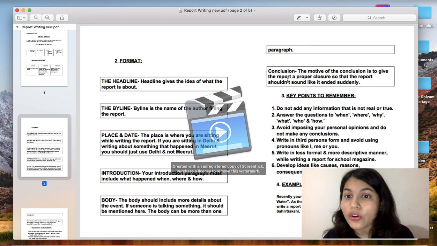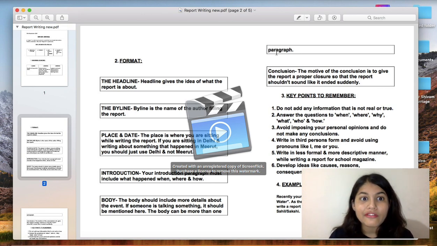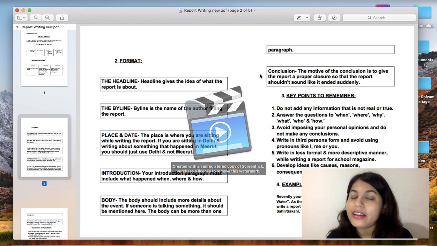Fine. Then conclusion. The motive of the conclusion is to give the report a proper closure so that the report shouldn't sound like it ended suddenly. Fine. So this is the format. First is the headline, then byline, then place and date, introduction, body, and then conclusion. So in this way we have to write the format.